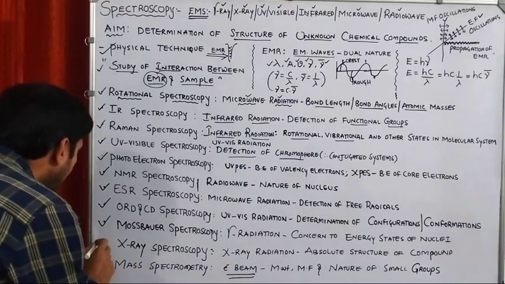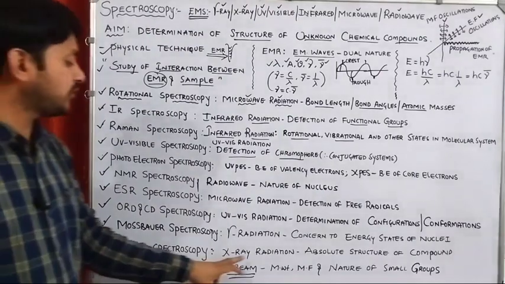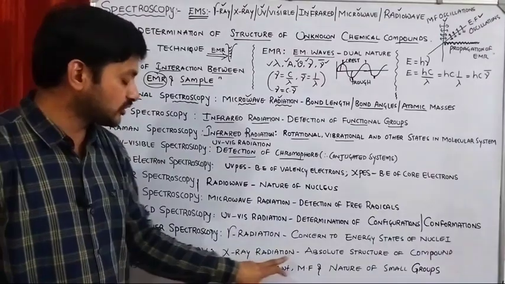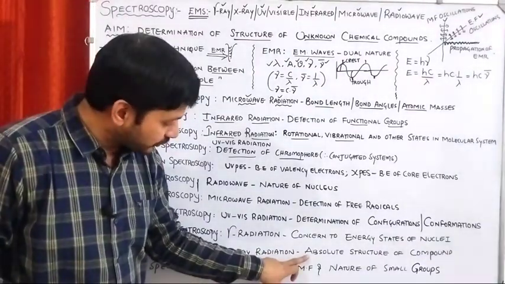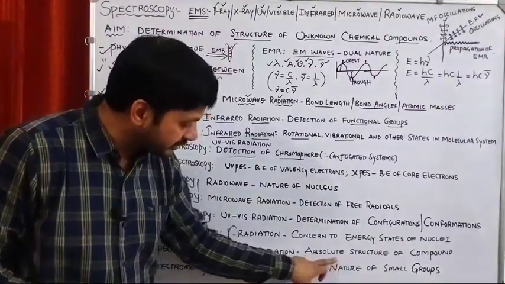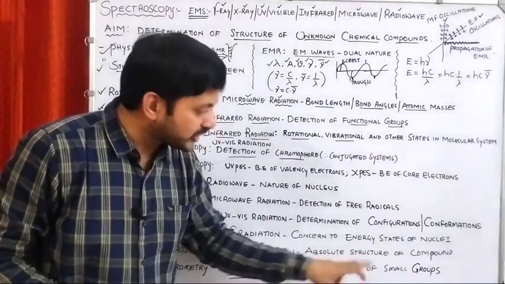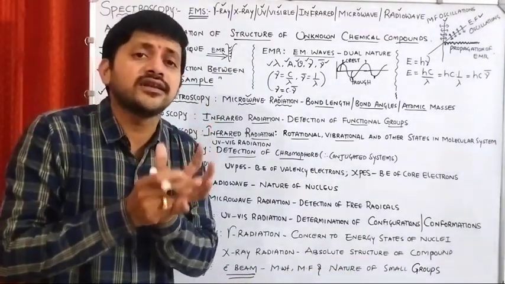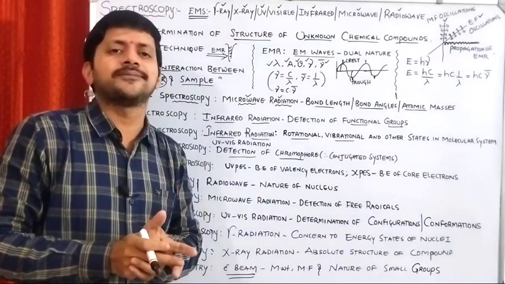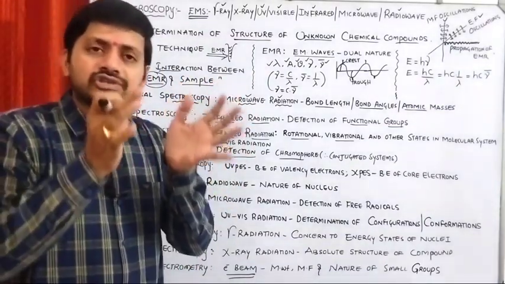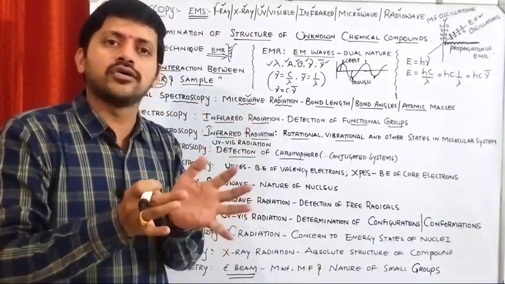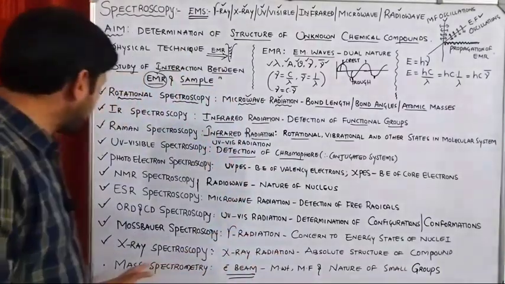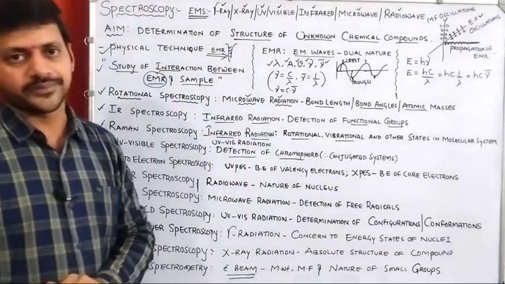Next one, X-ray spectroscopy. Here we are using X-ray radiation. The X-ray spectroscopy is going to give the information about what? Absolute structure of the compound. What does it mean? Absolute structure of the compound means complete structure of the chemical compound can be identified by X-ray spectroscopy.